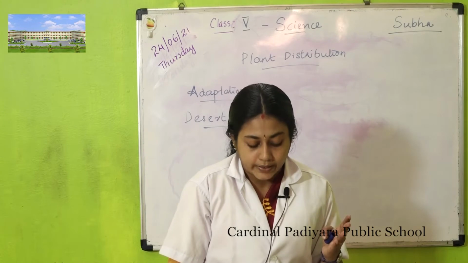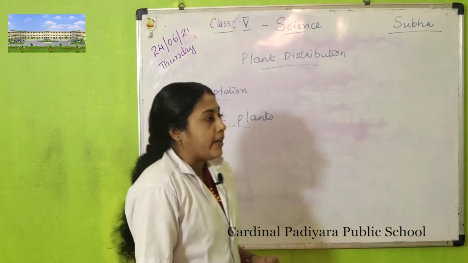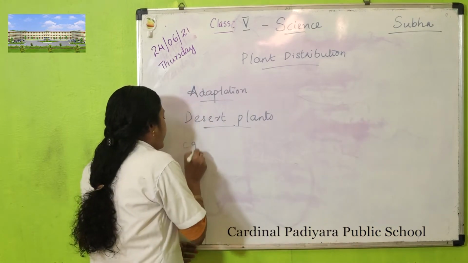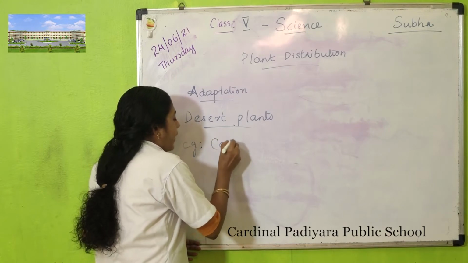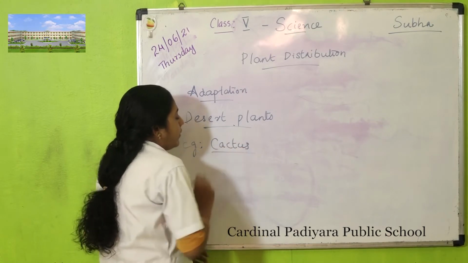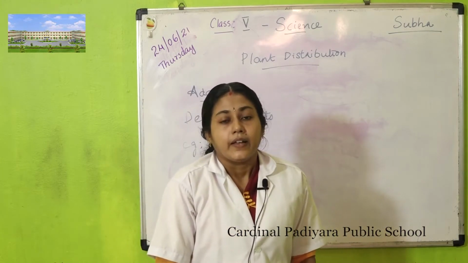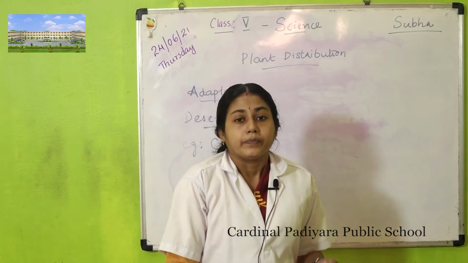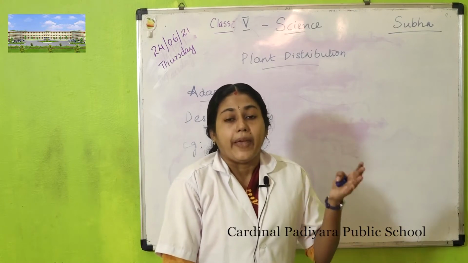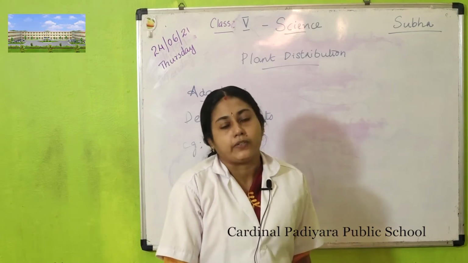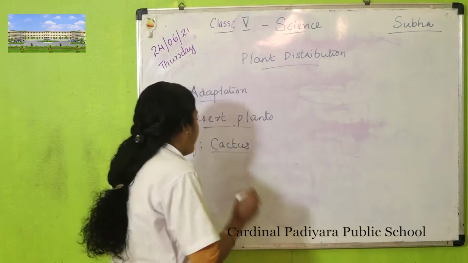What are the adaptations? One example of a desert plant is the cactus plant. One adaptation of this plant is that its roots penetrate deeply into the soil.